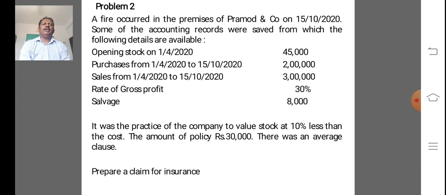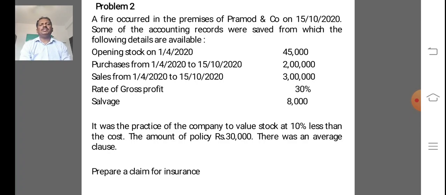Some of the accounting records were saved, from which the following details are available: opening stock on 1/4/2020 is 45,000, purchases from 1/4/2020 to 15/10/2020 rupees 2 lakh, and sales from 1/4/2020 to 15/10/2020 rupees 3 lakh. Rate of gross profit 30% and salvage rupees 8,000.